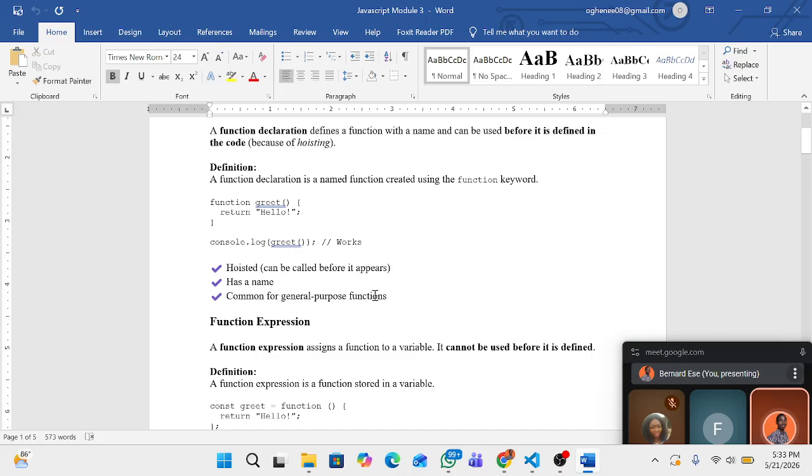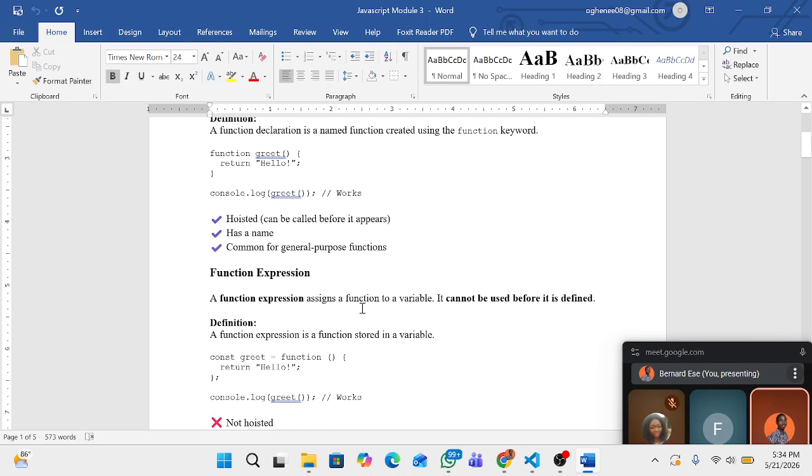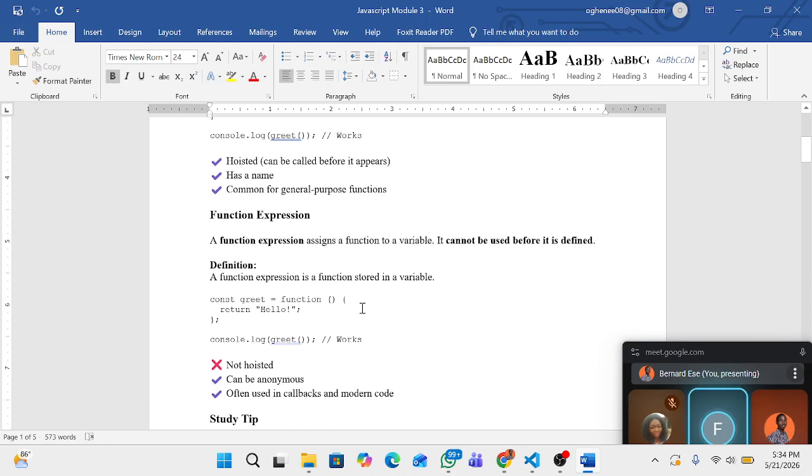Common for general purpose function. Can be used for general purpose function because there are some other types of function too. But this function that we are looking at is very important. Now we now have function expression. A function expression assigns